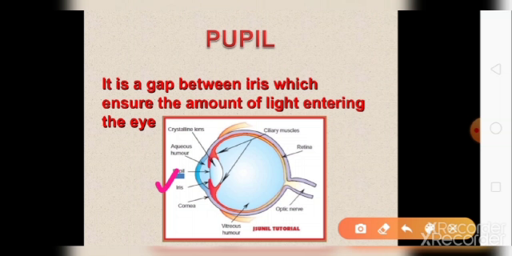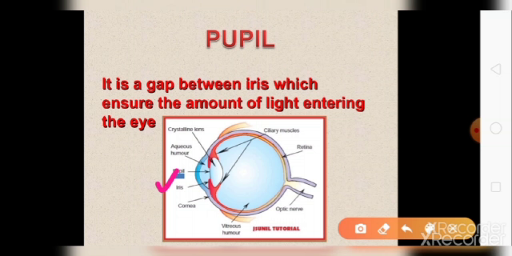जब आप फ्लैश लाइट को बिल्कुल अपनी आइज़ के पास लेकर जाते हैं, then what happens, the amount of light is very large which is entering in your eye, so it decreases its size. वो अपने साइज़ को क्या कर लेता है, डिक्रीज कर लेता है, so that less amount of light can enter in your eye. And when, जब आप फ्लैश लाइट हटाते हैं, now the amount of light is less, or you can perform this activity in dark.